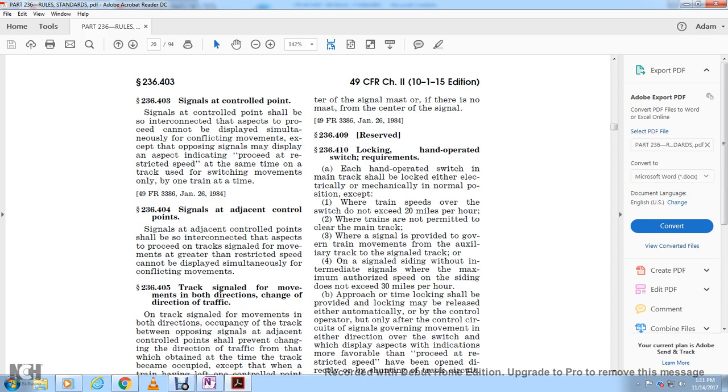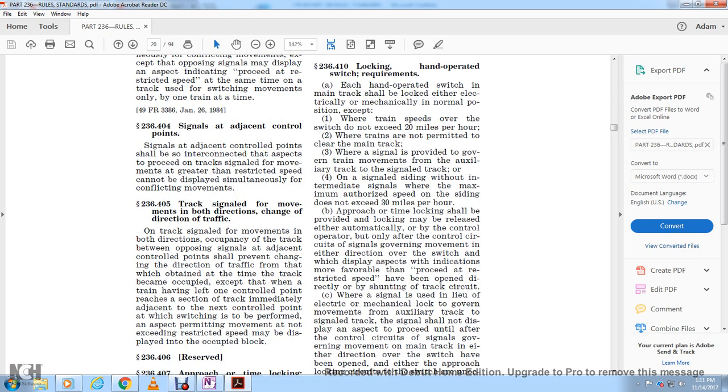236.404, signals adjacent with the controlling point. Signal adjacent with the control point shall be interlocked with the aspect of the proceed with the track signal with the movement to be greater, with the restricted speed cannot be displayed simultaneously for conflicting movement. 236.405, track signal with the movement of both directions, change with the direction of the traffic.